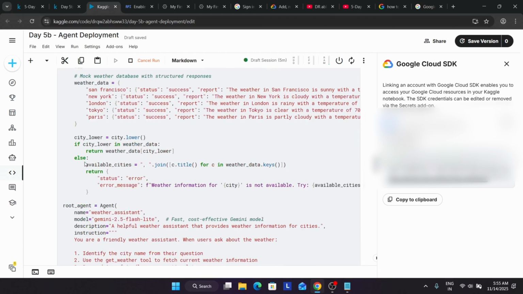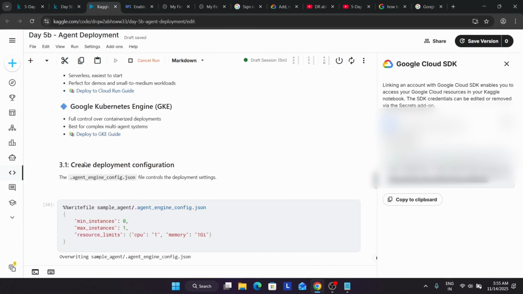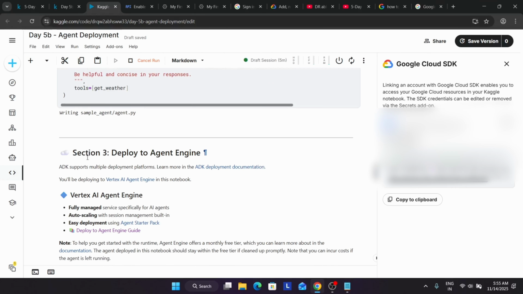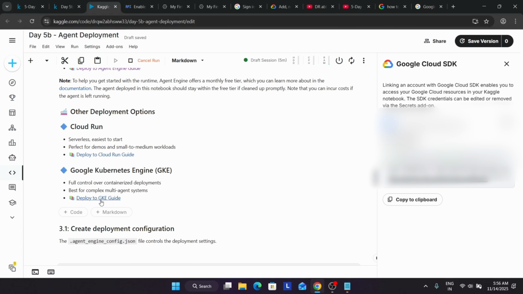Now here we have created the assistant and now we are deploying it over here. So basically here multiple options are here for the deployment of the agent engine. We can use Vertex AI engine, we can use Cloud Run, Kubernetes engine. In this course, we are using the Vertex AI engine, which is for AI agents and helps in auto scaling and session management. Now here we will be covering that thing only. And if you want to explore regarding Cloud Run and Kubernetes engine, you can just check the guide over here.